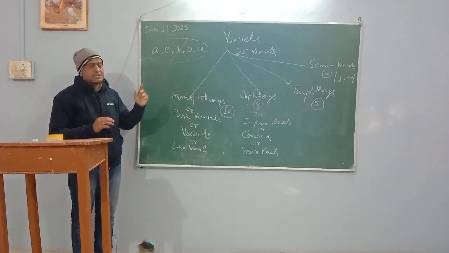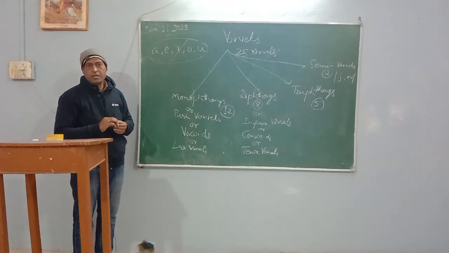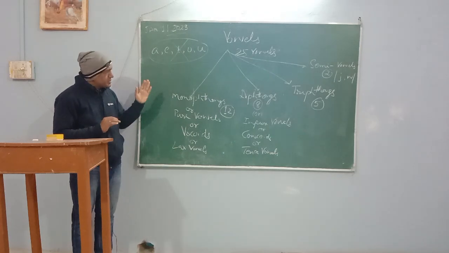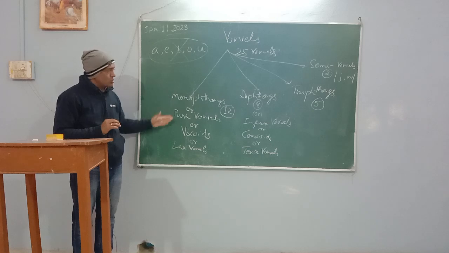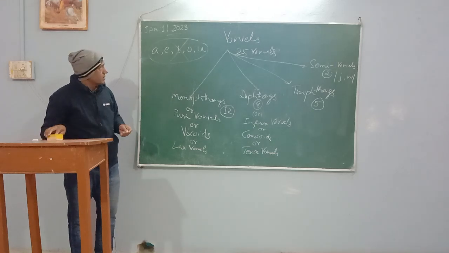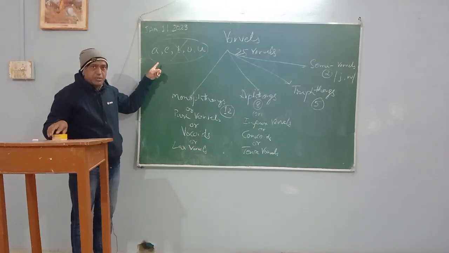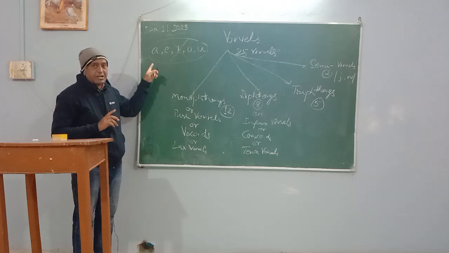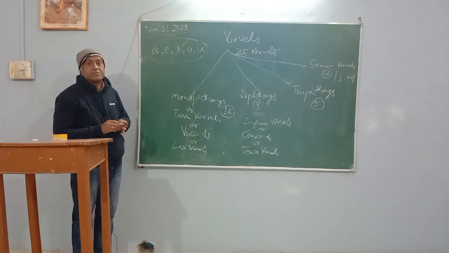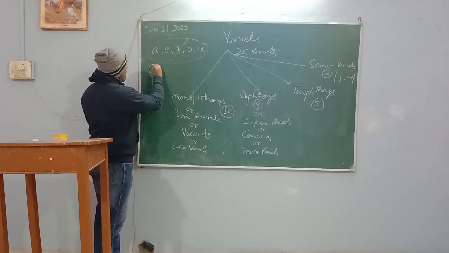Semi-vowels we will deal with once we do the consonants, but today our main focus will be on monophthongs.